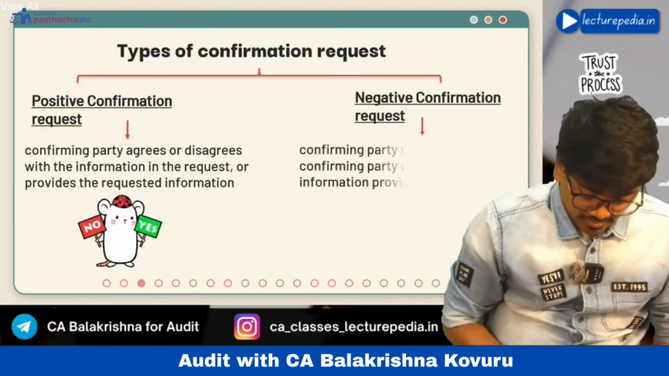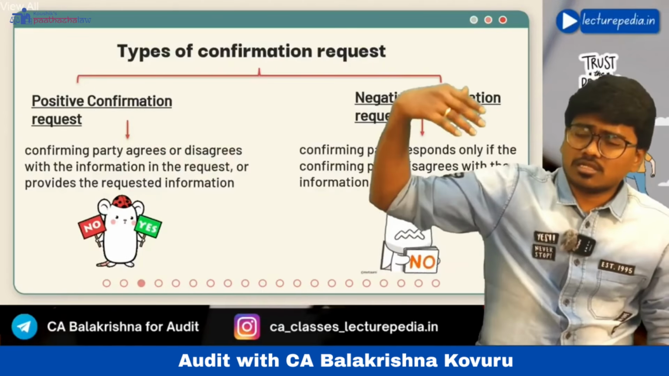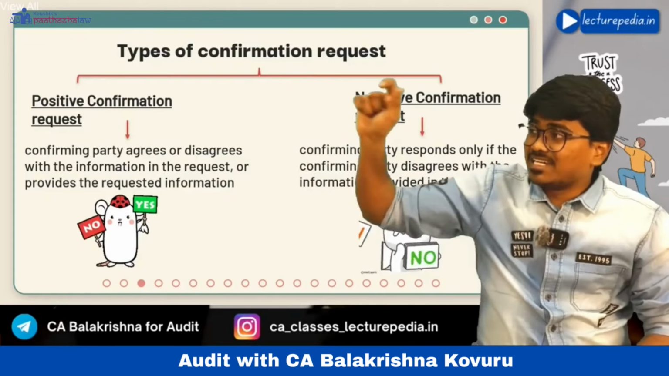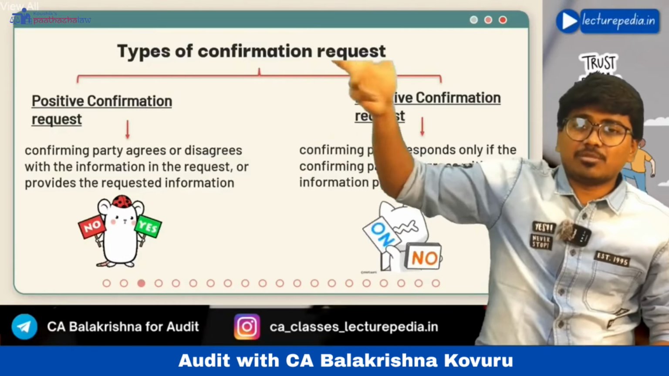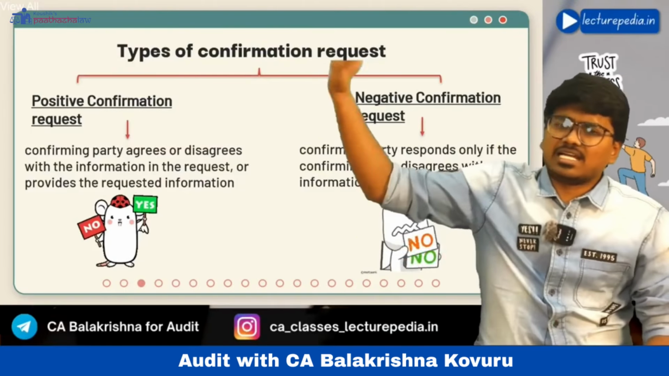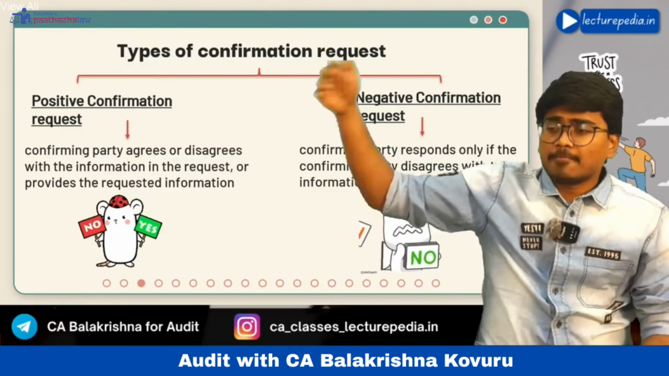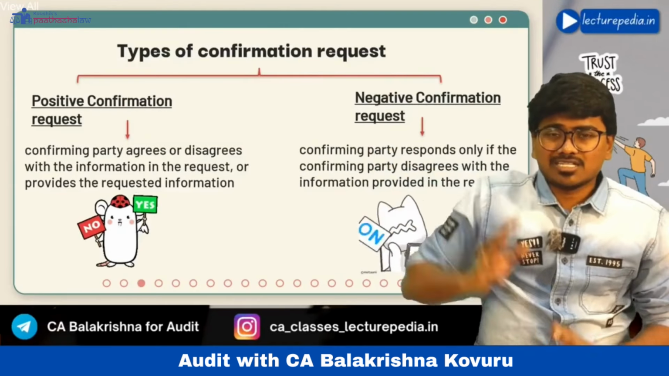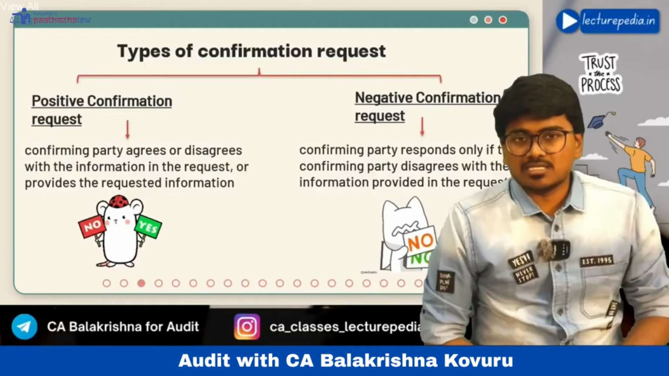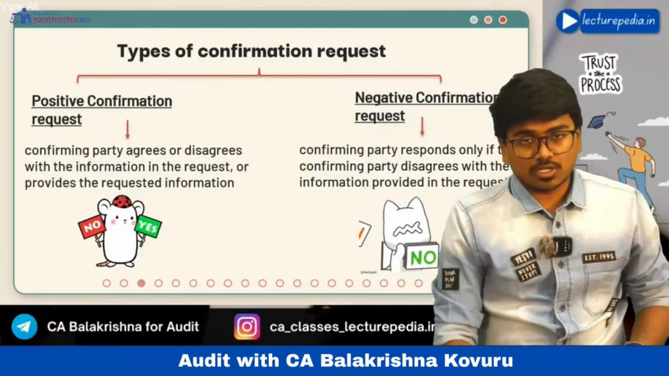Negative confirmation request. In case of a negative confirmation request, the debtor or the respective third party will respond only if he doesn't agree with the information that is present in the confirmation request. If he agrees with the information present in the confirmation request, then the third party will not respond in case of a negative confirmation request. That is the difference between positive confirmation request and negative confirmation request.